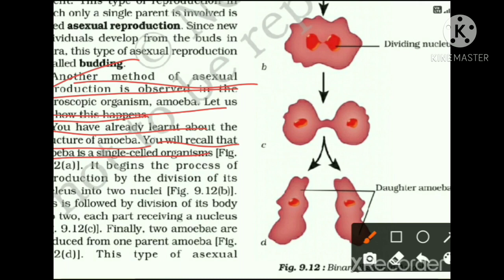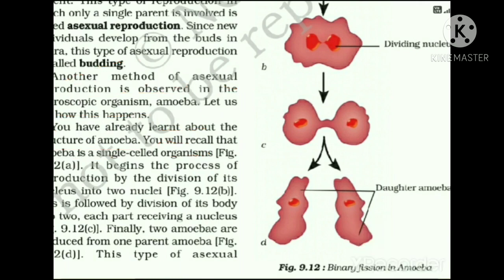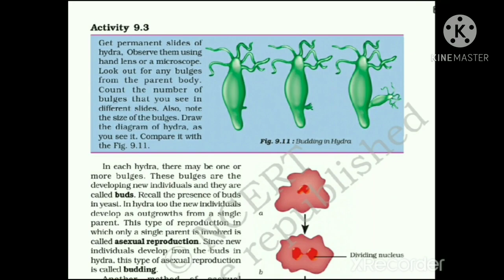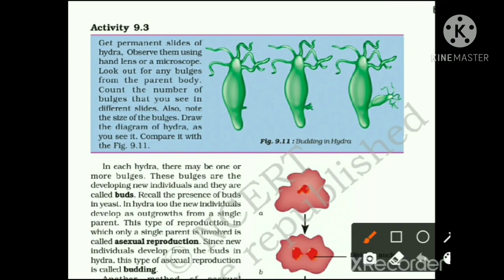Now I am showing you. Now dear students, it is the parent body of amoeba. It is a single cell, as you can see here, and a single nucleus is present here. Now in the next stage, which is represented by an arrow here, this nucleus is dividing into two. So that is the process of binary fission. Another method which we are going to discuss is a type of asexual reproduction, and that is binary fission. So let's see.